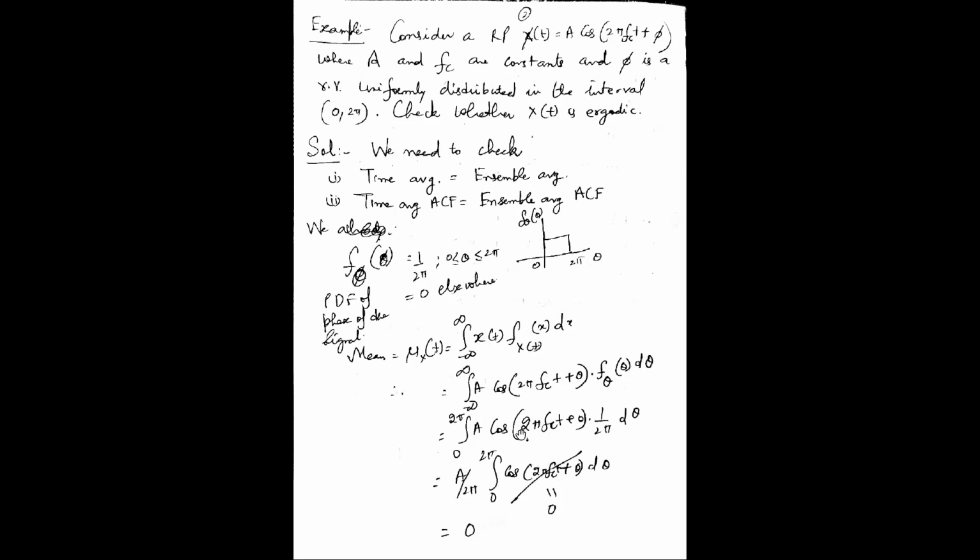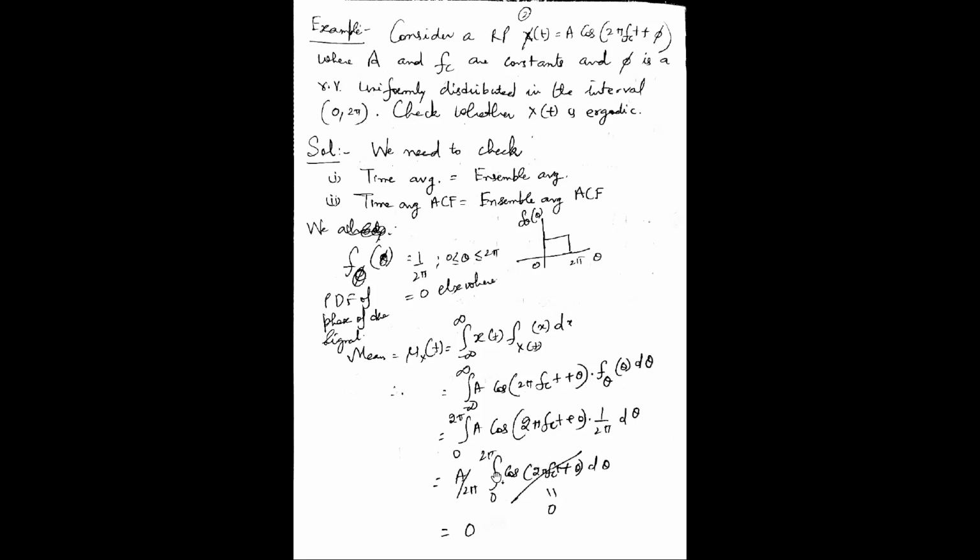So I will write x(t) times the probability density function, integrated with respect to theta, and the limits will be from 0 to 2 pi, because otherwise it is 0. If you solve this integral, it will be 0, because the integrand is cos(2 pi fc t plus theta) with limits from 0 to 2 pi.